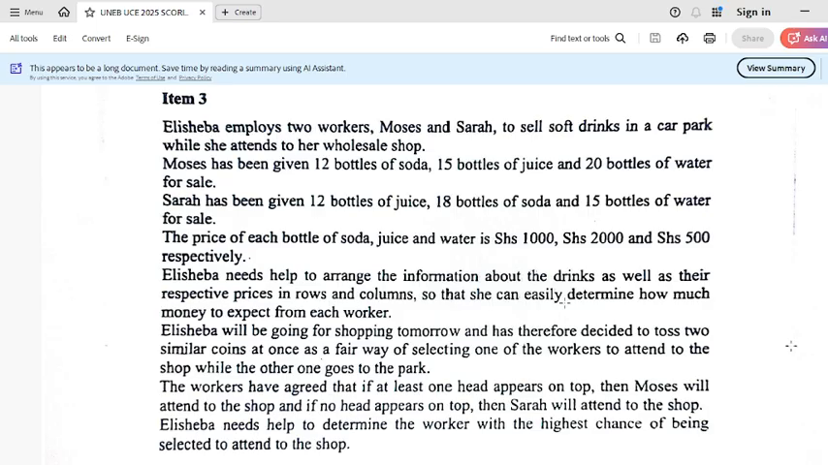Likewise, if it comes to matrices, you can easily determine what is in a matrix. Likewise, if it is probability, you can easily find out. That's why I urge you, expose yourself to a number of questions, to a number of items. And that's what we are going to be doing this holiday.